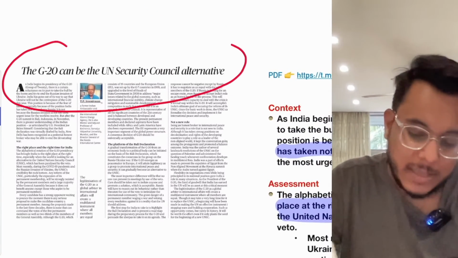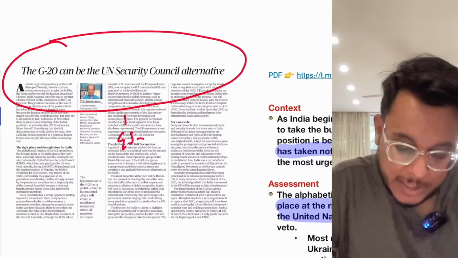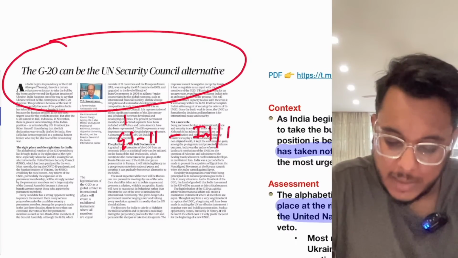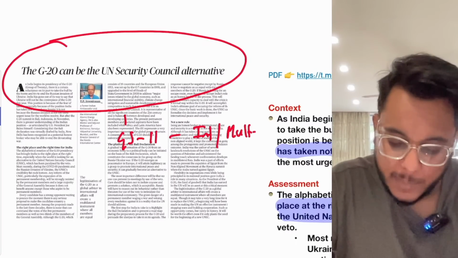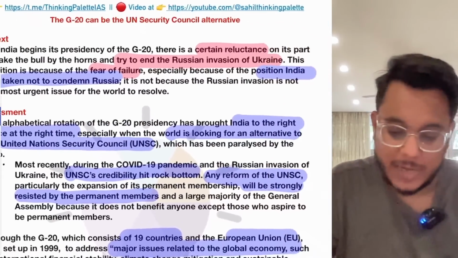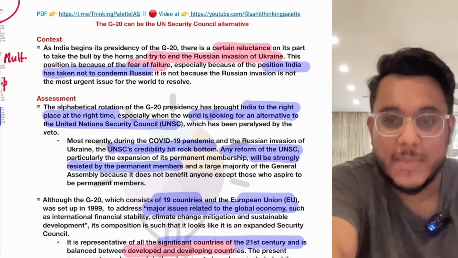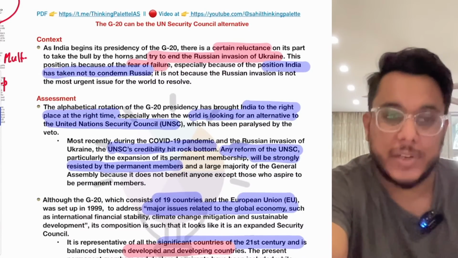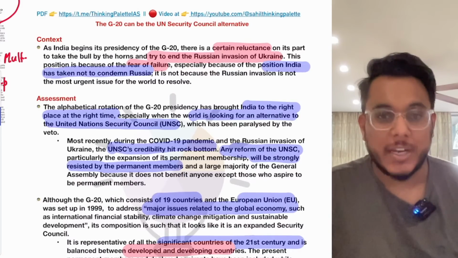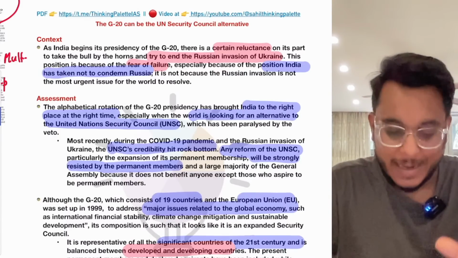The G20 can be the UN Security Council alternative. Now, this particular article will see with respect to the GS paper number 2, international and multilateral groupings. Okay. So, guys, yesterday also there was one article on the G20, and I have told you in advance that this particular year, many articles on the G20 will be coming. Reason, that India has become the president of the G20 for the 2023 year. So, multiple articles throughout the year will be coming. So, you need to be ready for that.